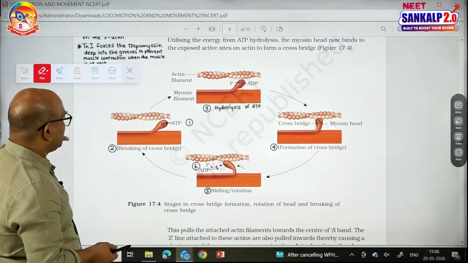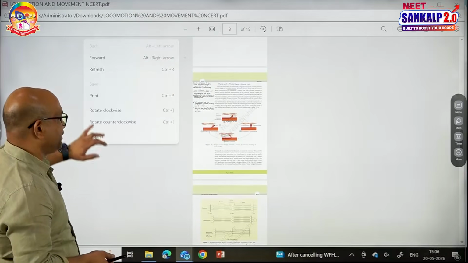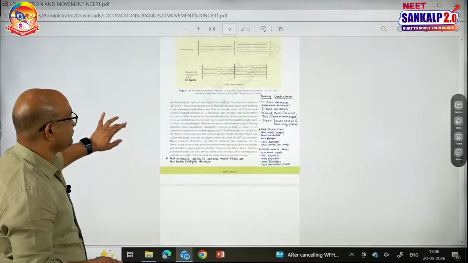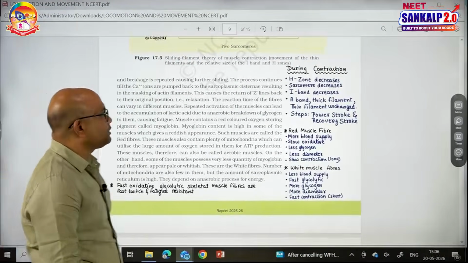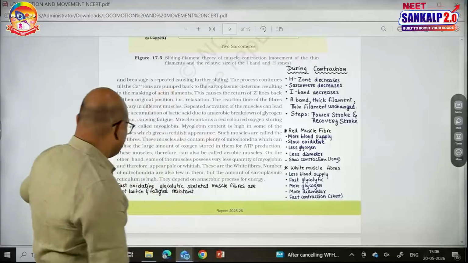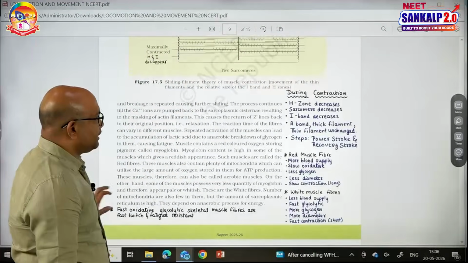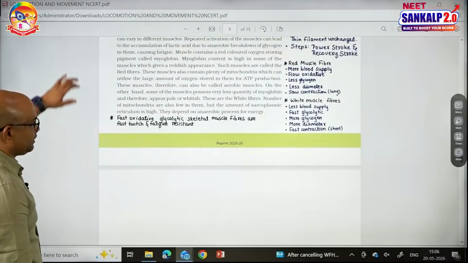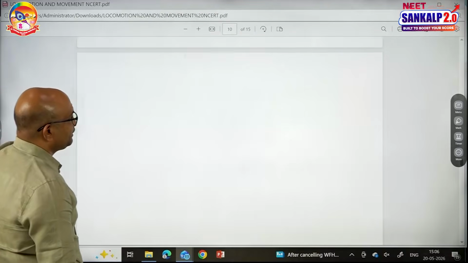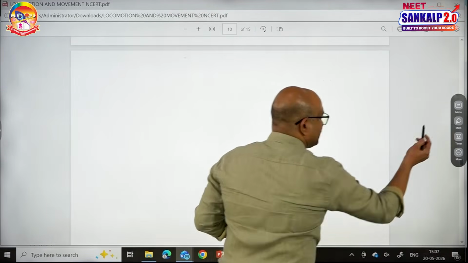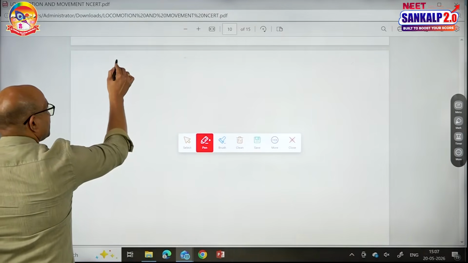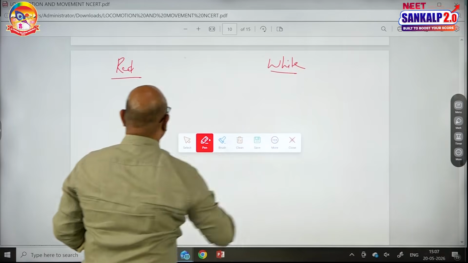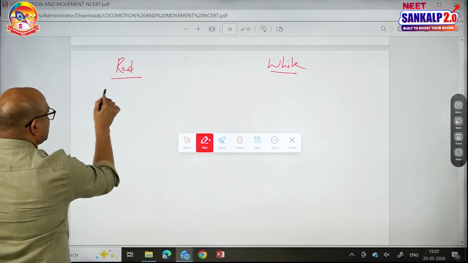Next, with this the muscle contraction mechanism is completed. The next topic is types of muscle fibers. There are 2 types of muscle fibers, red muscle fibers and white muscle fibers. Red muscle fiber and white muscle fiber. I want to give you the differences between them in a quick note. Red and white. So, regarding red, first I will write the points.